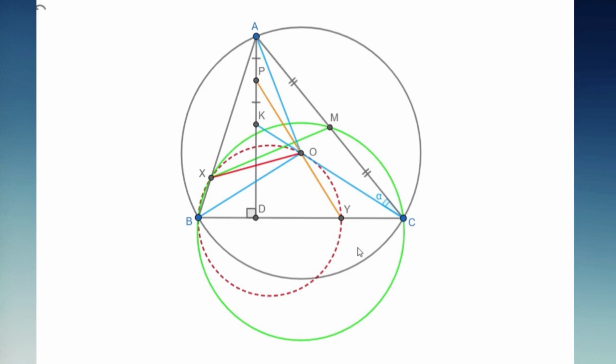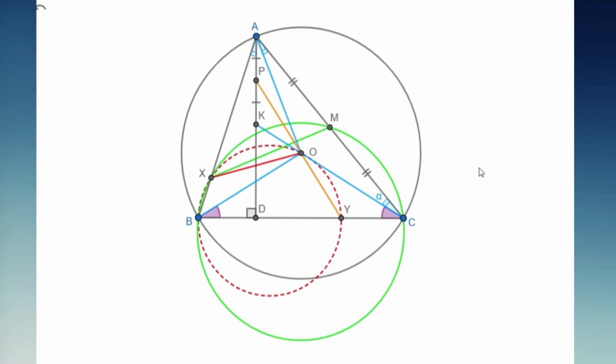And if I call angle OCA alpha, we will have OCA equals OAC equals OAB. In fact, all of them are equal to 90 minus B. We will also have angles OBC and OCB. They are equal to each other and they are both equal to 90 minus A.